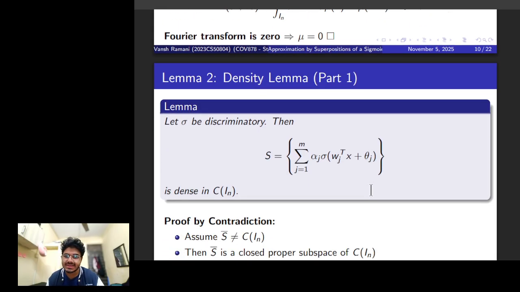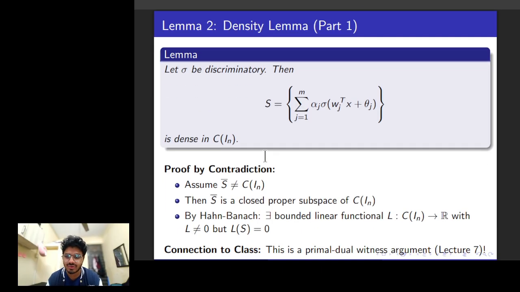So now we say that, okay, sigma is discriminatory. Then we want to show that the closure of this S is nothing but dense in my target space, right? And we'll take contradiction. We'll say that there is some function which does not follow the same. So that's how the proof will broadly go.